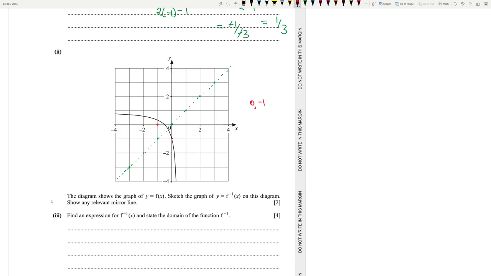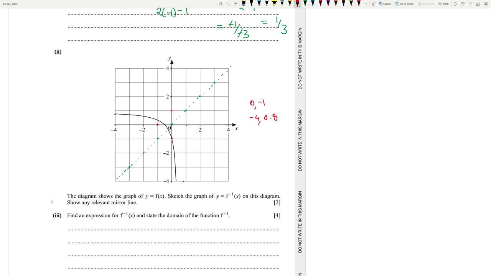That's an important point. And look at this one. This is like minus 4, maybe 0.8ish. So it's going to turn into 0.8, minus 4. Something like this.